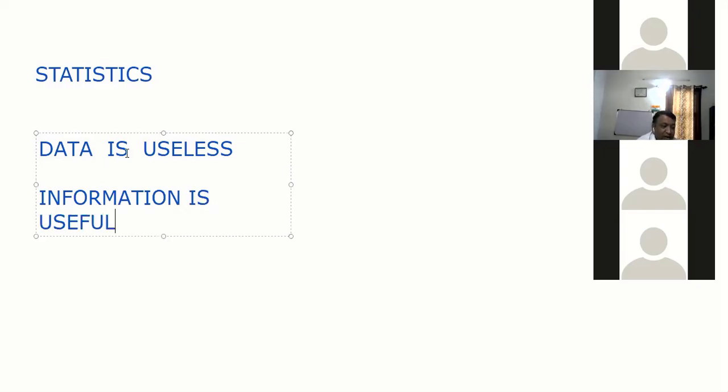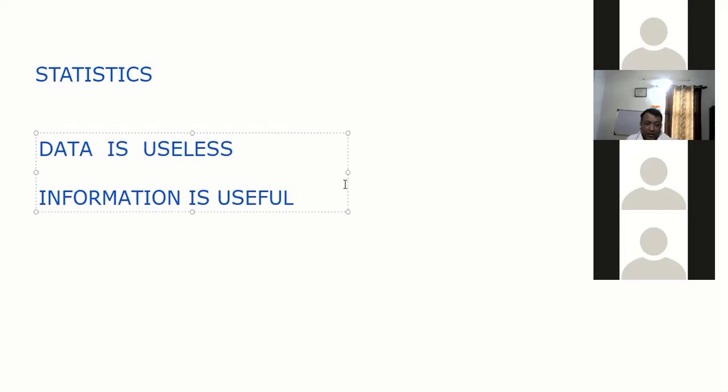Now, when I say data is useless and information is useful, what is the difference between data and information? Yashwant, Venkat, what is the difference? That is the thing you should understand, guys. I am asking turn by turn, everyone.